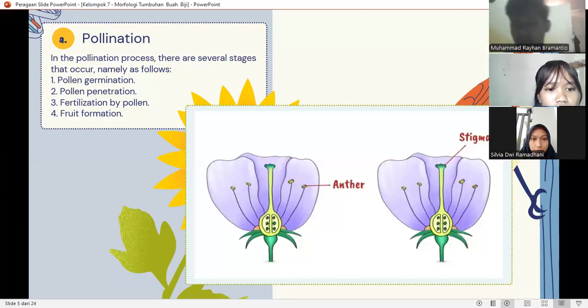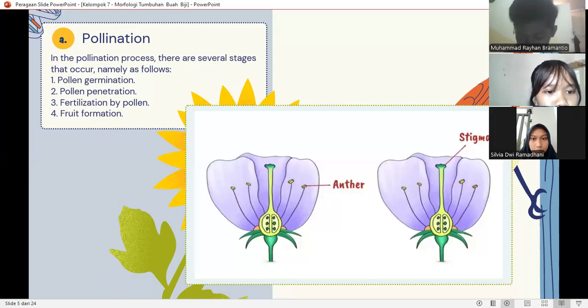The third is fertilization by pollen. After the pollen penetration stage, two male gamete cells from the pollen tube will reach the egg cell in the ovule until fusion occurs between one male gamete cell and the egg cell. The result of fertilization of this egg cell will form a zygote containing chromosomes from both parent cells. Meanwhile, the second male gamete cell fuses with the polar nucleus and will produce triploid endosperm. This endosperm is the food reserve for seed development.